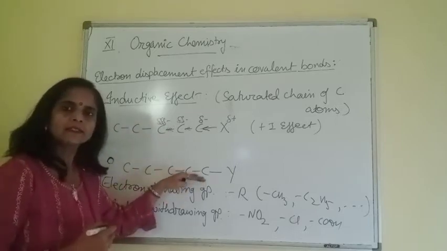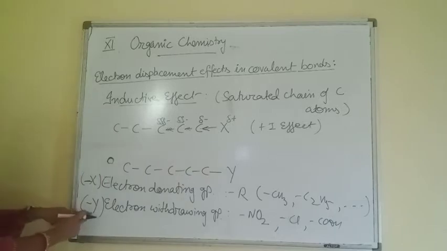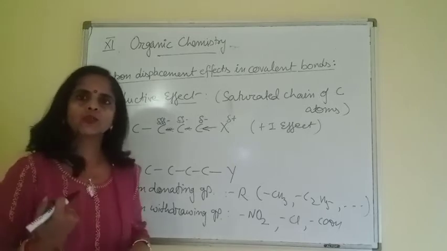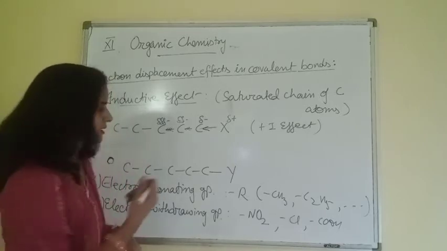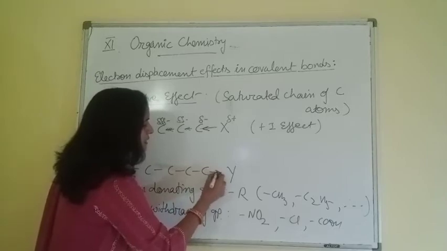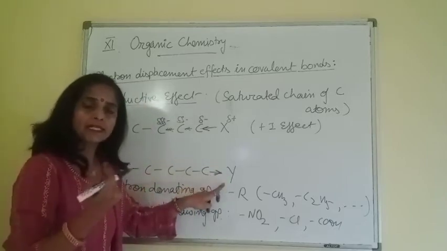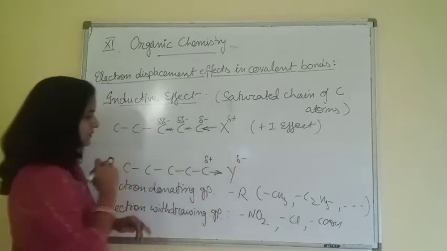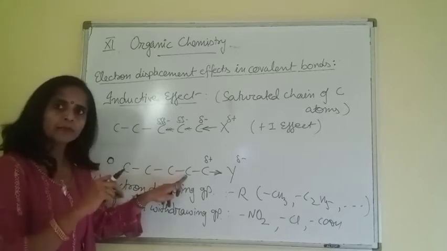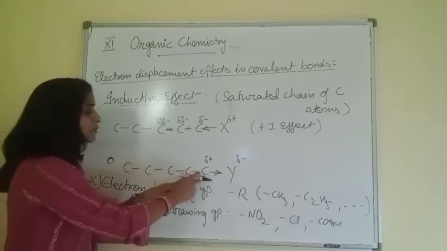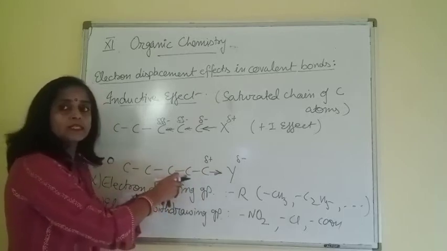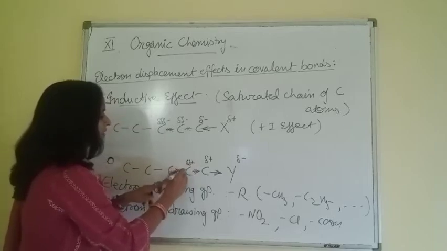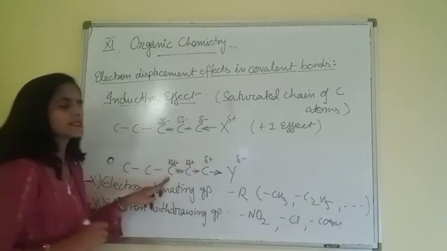Check another case, just opposite to this. Y symbolizes electron withdrawing group, meaning it withdraws electrons towards itself from the main chain. So when it withdraws the electrons towards itself, the group now carries slight negative charge and carbon slight positive. On this carbon also slight positive comes, but the magnitude is even smaller than this because the distance from the group is increased. So double delta positive, and after the third carbon we cannot experience this effect.